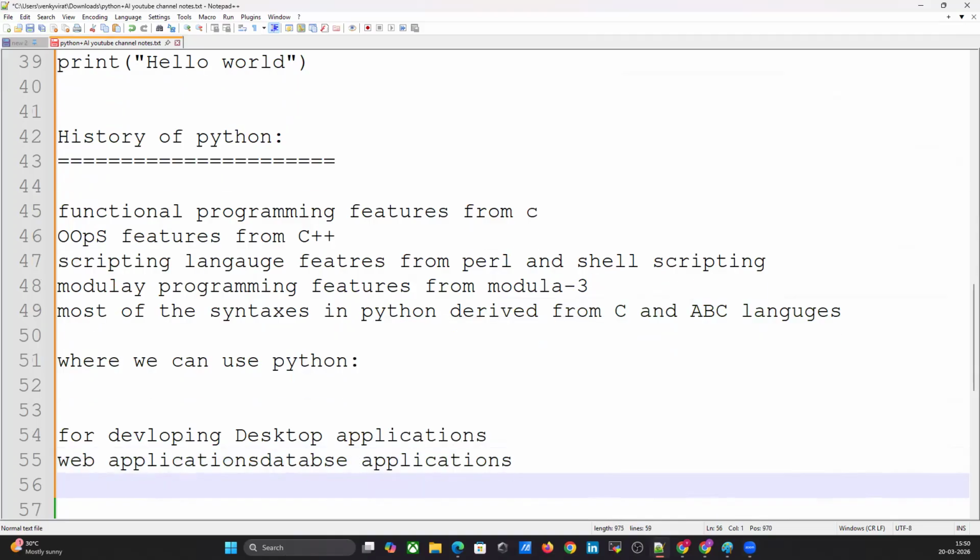For developing desktop applications, you can use PyQt5. Some other concepts are there. For web applications, there are some frameworks, Django, Flask, those things. By using those, you can develop web applications.